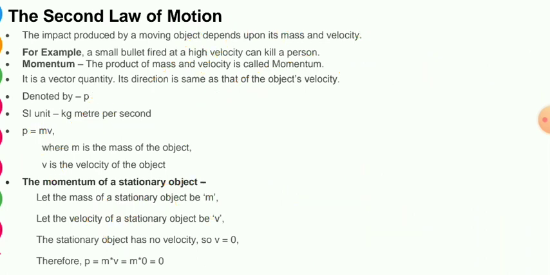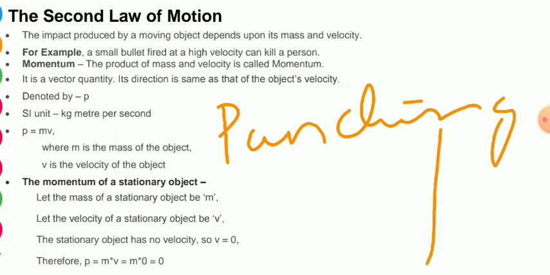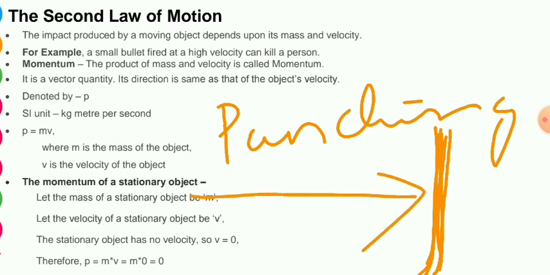Okay, another thing, let's say you are punching a wall. Then what will happen? Can you affect it?